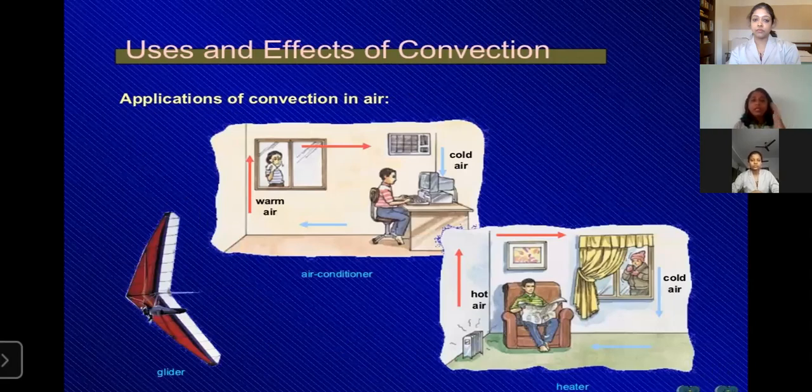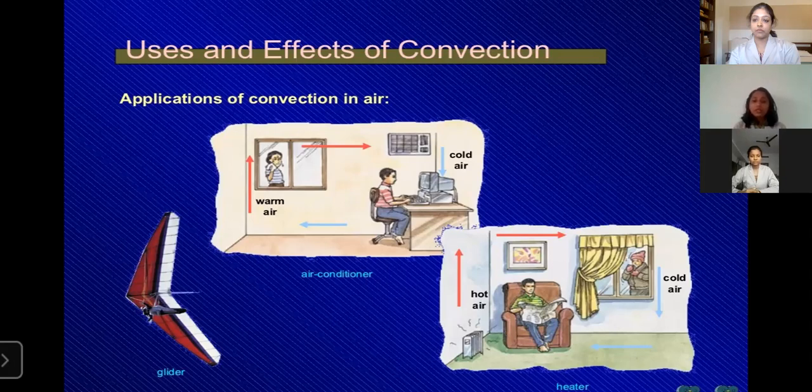So what is happening with that air conditioner? The area nearer to the air conditioner has denser air, so that area will be cold, but surrounding areas will be a little bit warm. The area near the air conditioner is cooler, and a little farther away it will be a little hotter. And vice versa is the case of hot air, that is a heater.